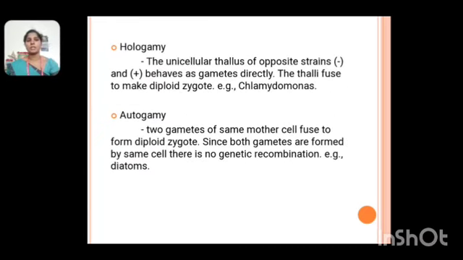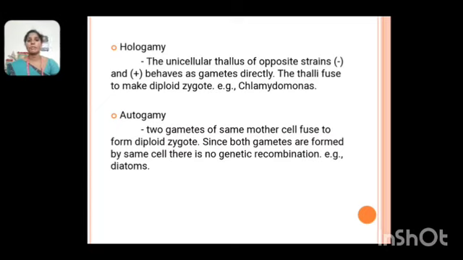The oogamy is subdivided into two types. One is hologamy, next one is autogamy. First one, the hologamy: unicellular thalli of opposite sexes, negative and positive, behave as gametes. The thalli fuse directly to make a diploid zygote. For example, Chlamydomonas. Then autogamy.